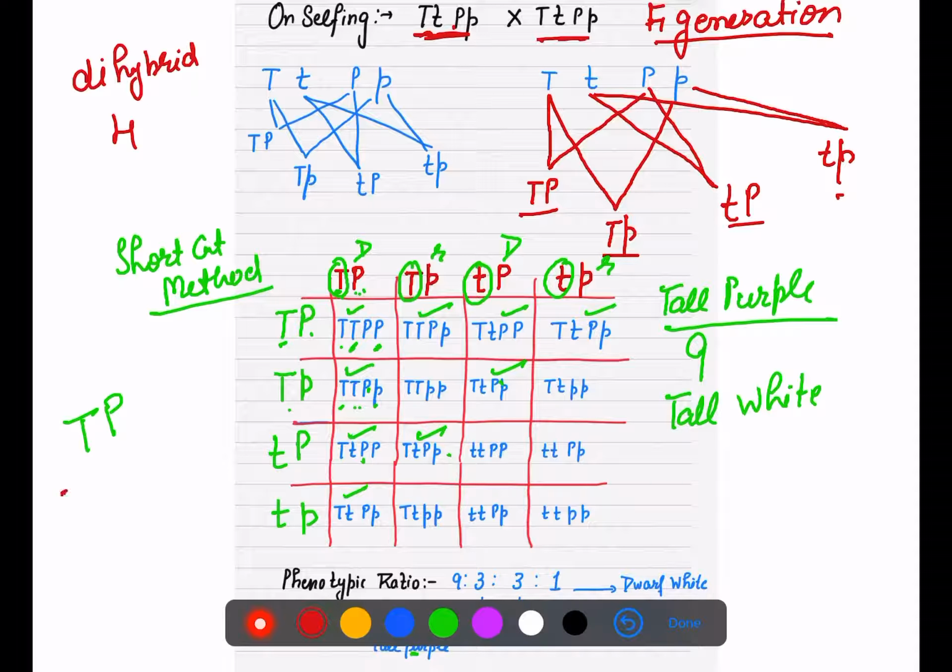Tall white means capital T should be there and small p should be there. So here is 1, 2, 3. No, this one is not there. No, this one cannot be there. So we have tall white 1, 2, then 3. So we have 3 tall white.